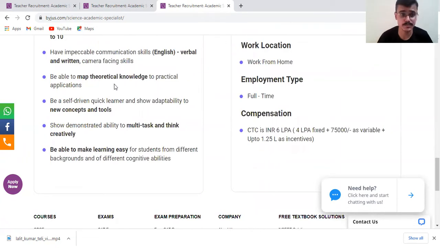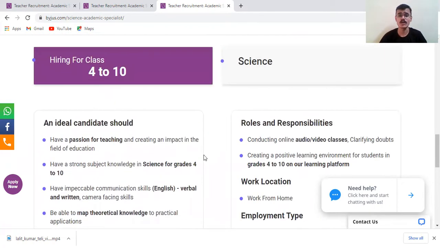Another major thing is multitasking and creative thinking. You should have creative ideas. For example, if you're taking a class and a student asks a doubt, how will you make sure the student understands the concept? For that you use some creative ideas as well. So this is the candidate requirement.